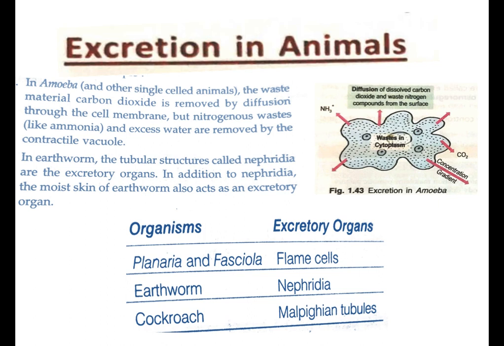Then the insects, centipedes or millipedes have malpighian tubules for excretion. Here I have written cockroach. Animals usually have a definite excretory organ through which they eliminate waste products and water. The molluscs and the vertebrates have kidney for excretion and osmoregulation. Like this, the urinary system of human beings consists of a pair of kidneys having nephron.